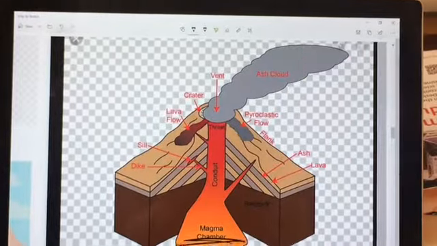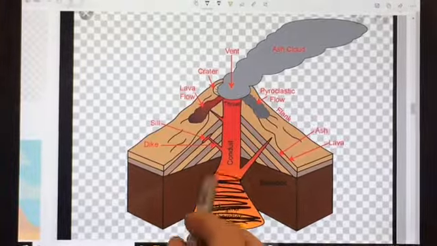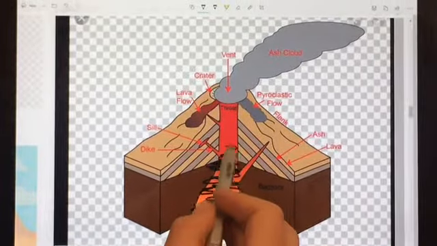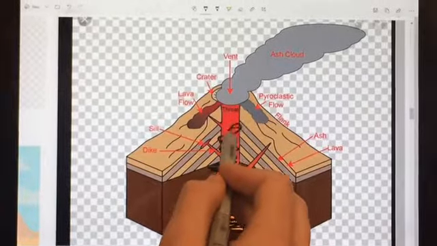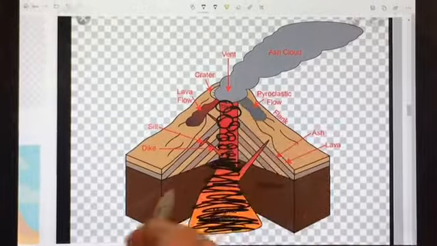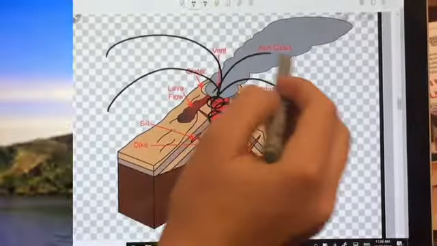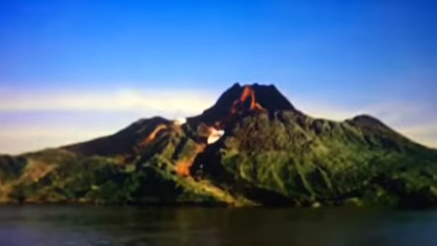As magma, a rock with a very high melting point, rises to the Earth's surface, dissolved gases that have been trapped in the magma form expanding bubbles. These bubbles increase the pressure of the magma, and if the pressure is great enough, the volcano will erupt. This is an example of a volcano erupting.